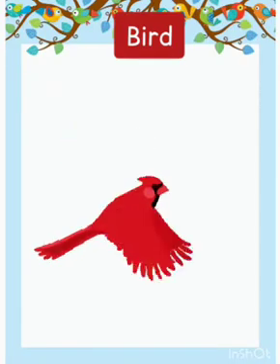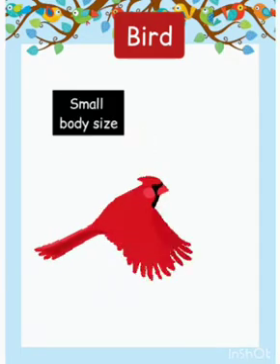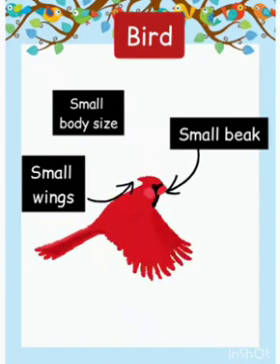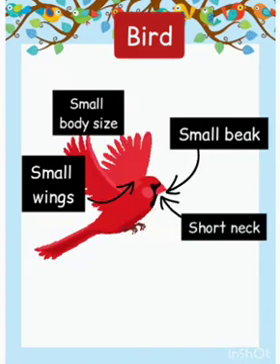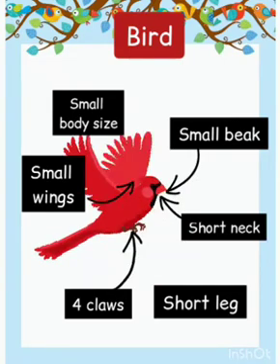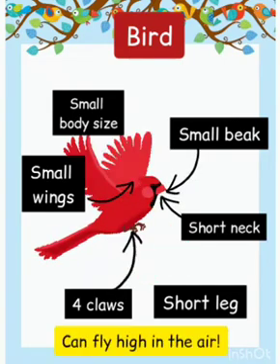First, let's see the characteristics of a bird. A bird has small body size, small wings, small beak, short neck, short leg, and the toes has 4 claws on each leg, and they can fly high in the air.